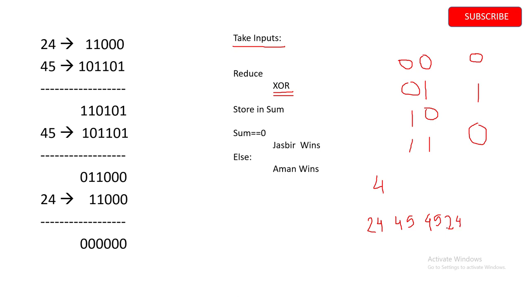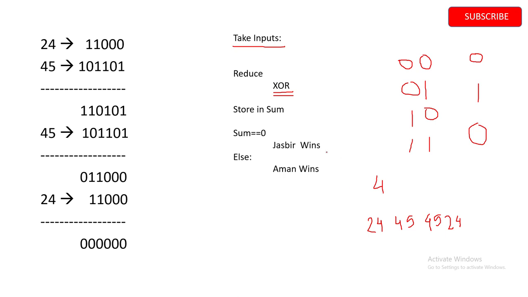Then we reduce them to binary form and use XOR on them, and check if the final result after the manipulation is 0 or not.